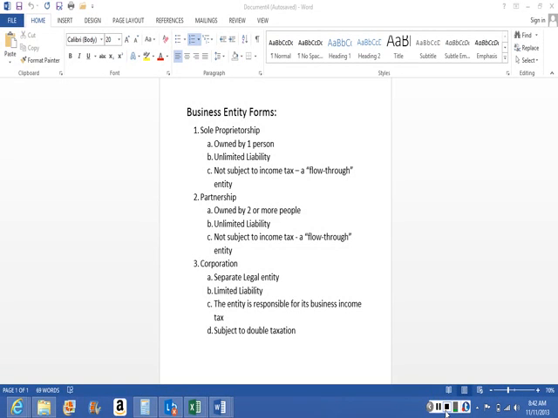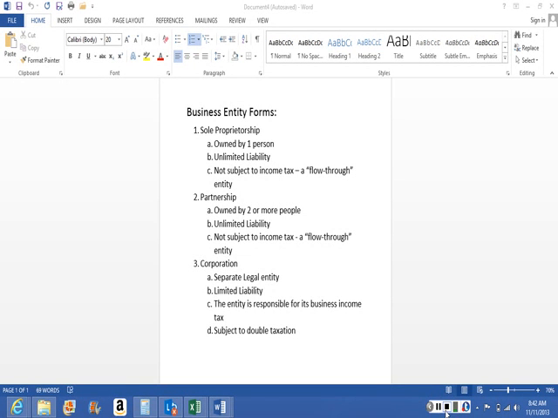What does unlimited liability mean? It means that if the business was sued, the individual is personally liable for all actions. And if something happens, the person being sued can actually have their home taken away. Any personal assets that are outside of the business can be lost.